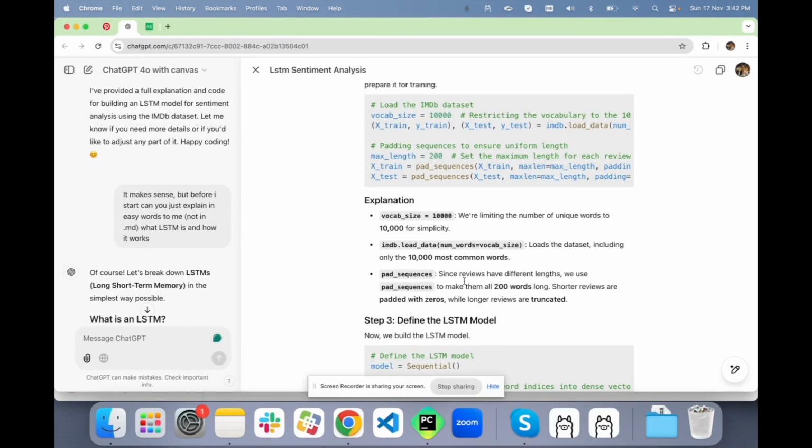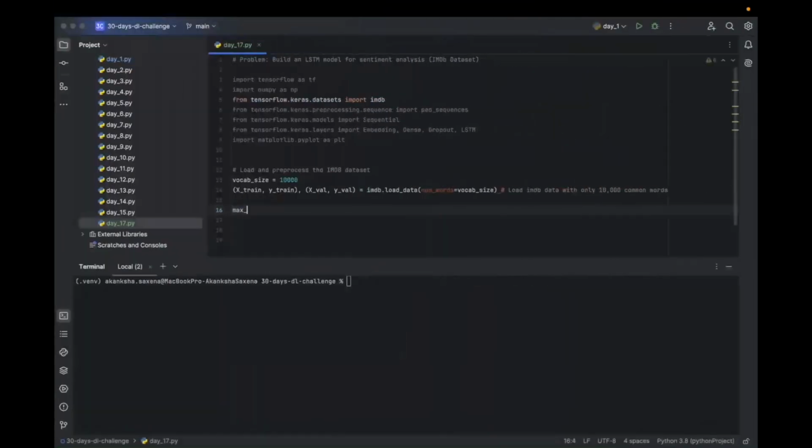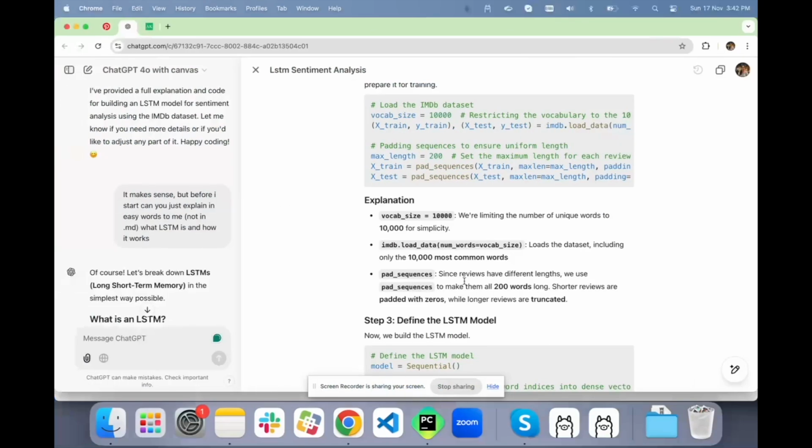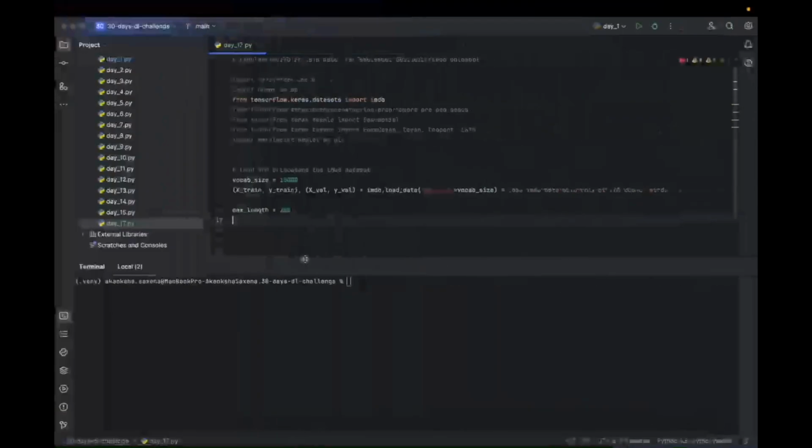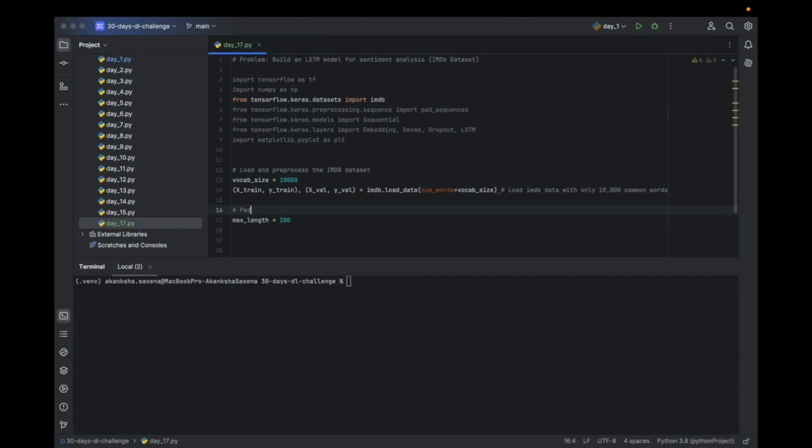So let's mention the max length, 200. Padding sequences to ensure uniform length of reviews.